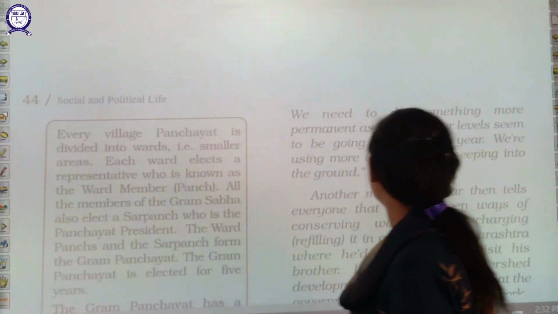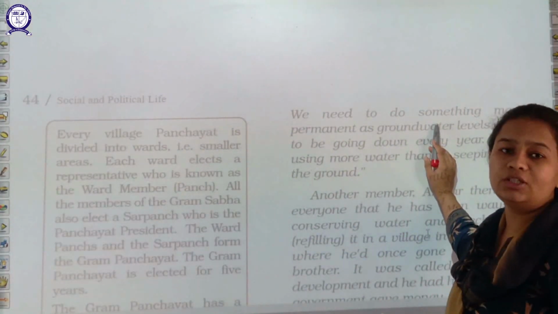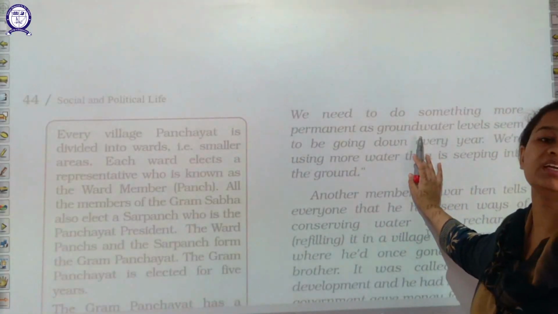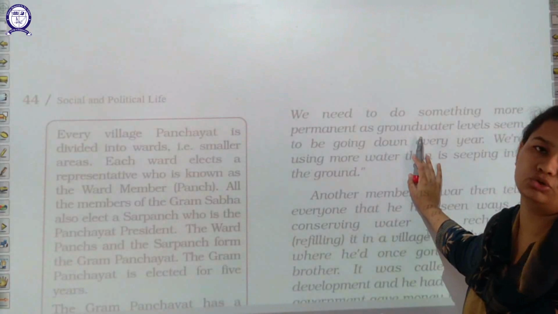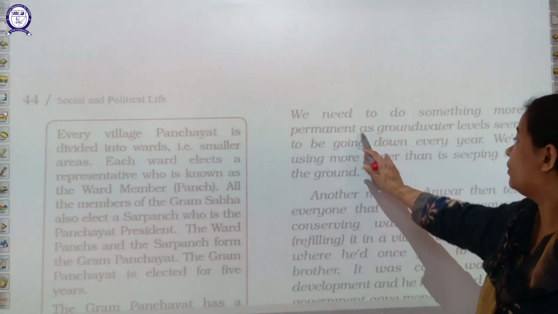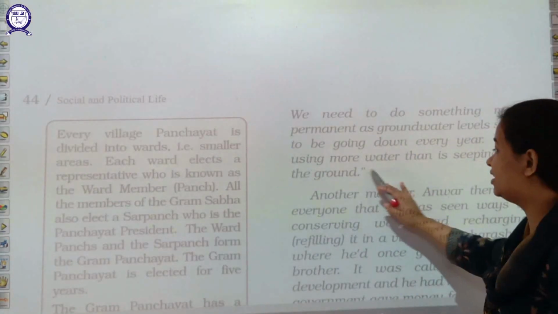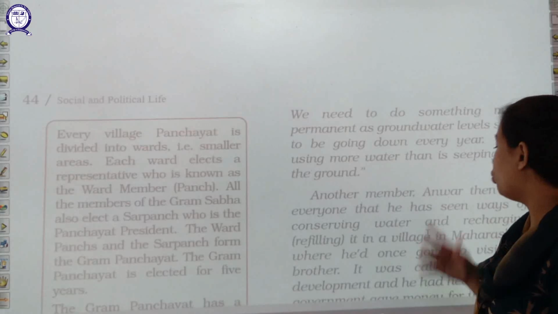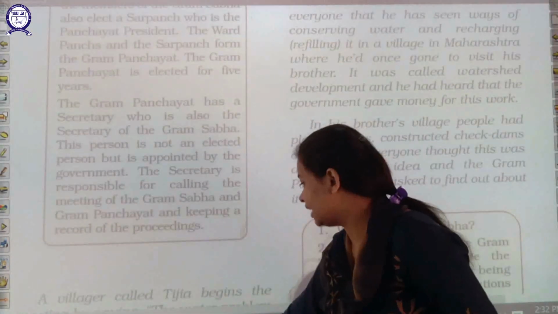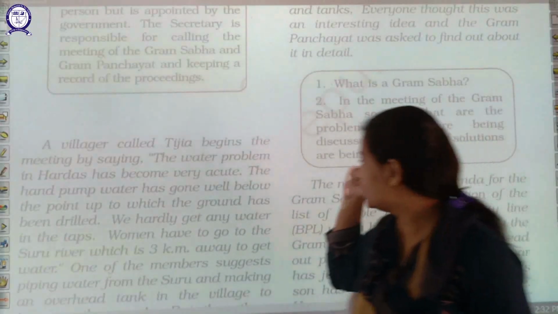Now see what is said here. It is explained here that all the persons in the villages are deciding that we need to bring a certain permanent solution to the water storage problem in our area, because the ground level water in Hardas village is declining day by day. So what steps can be taken so that this can be retained properly? That is what they are discussing here.